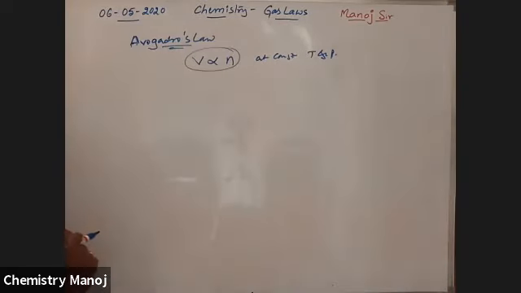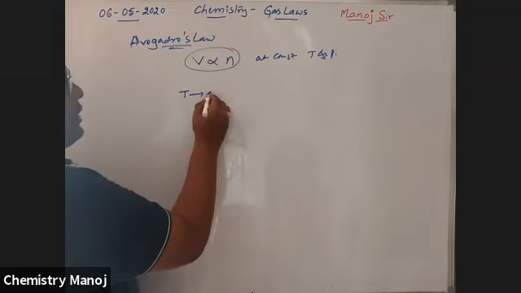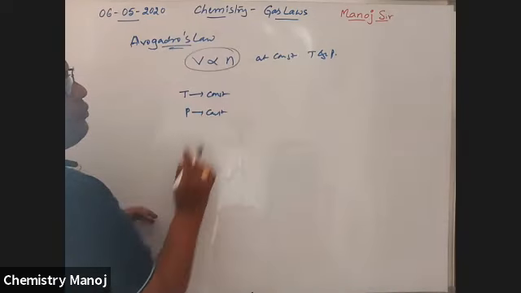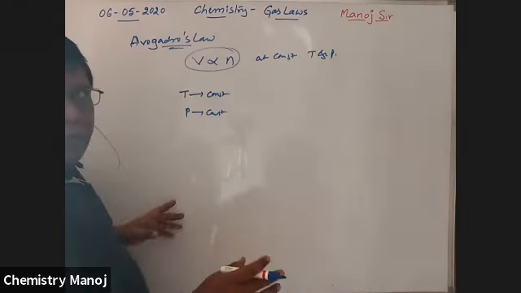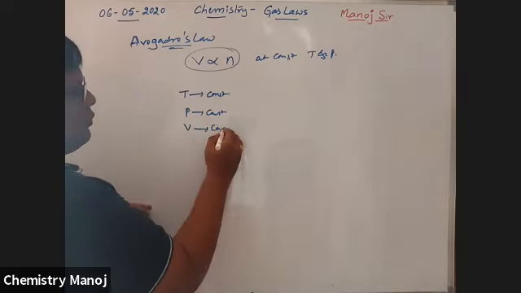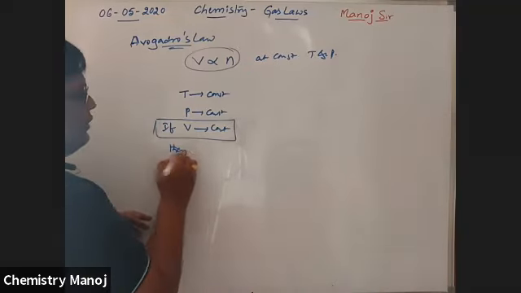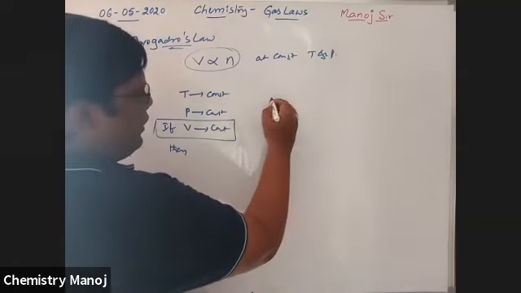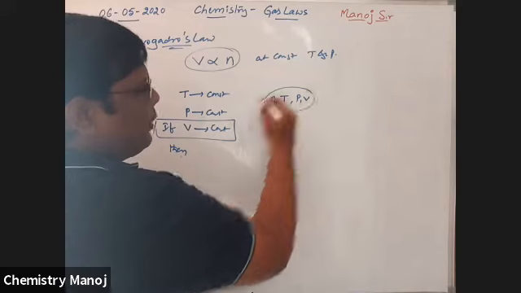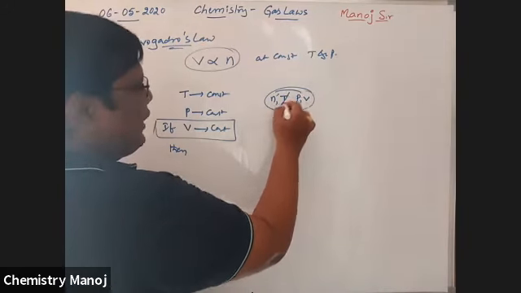Mind it. See here. For example, temperature is constant and pressure is constant. If V is also constant, then among the four parameters, that is number of moles, temperature, pressure, volume, three are constant: temperature, pressure, volume.